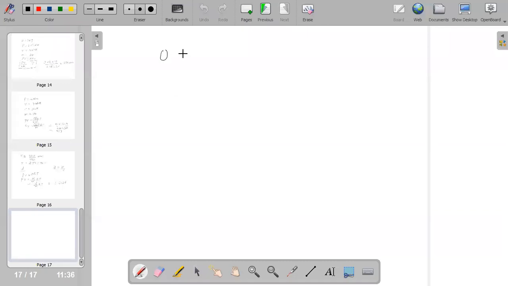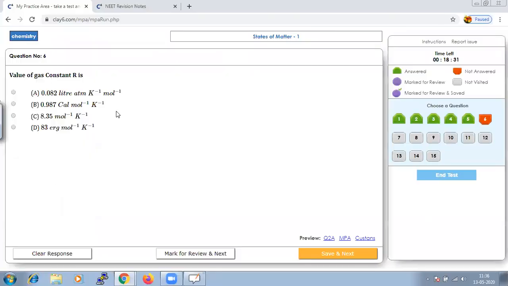It is not that always we need to take 0.0821 and so on. It is not a fixed one; based on the pressure they have given in the question, the unit is important. Based on that we should select what R value we need to consider. So here it is a known fact, it should be 0.082 liter atm per Kelvin per mole.